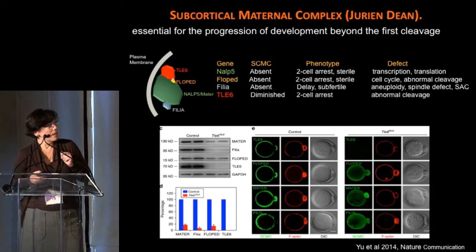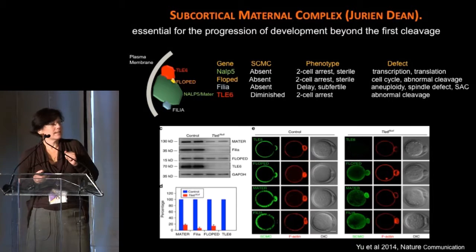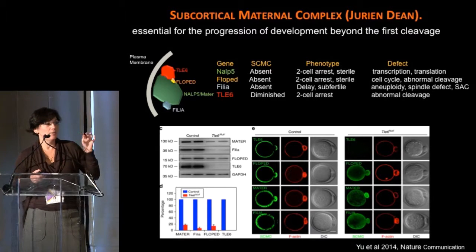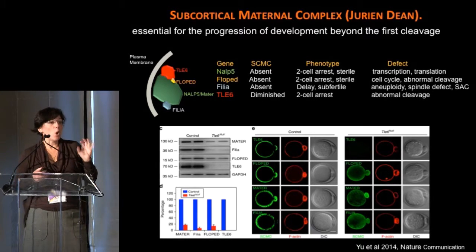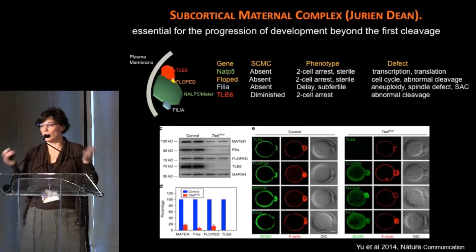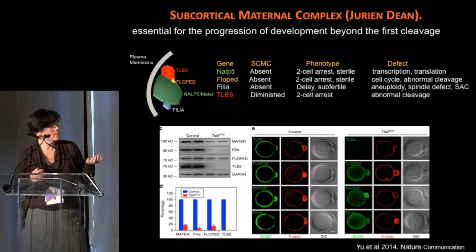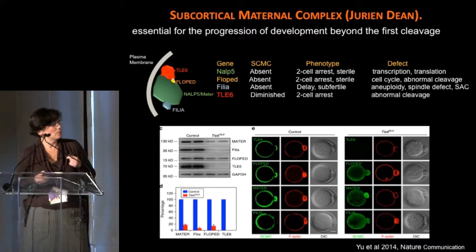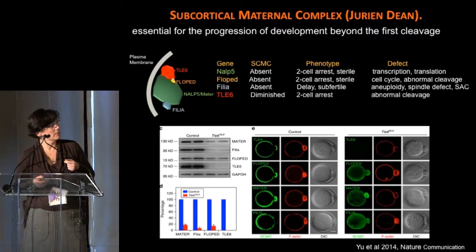This is just one example from his publication of the TLE6 knockouts, and what you see is that if you don't have TLE6, the whole complex falls apart. All the other proteins are reduced as well, which means that these proteins are required for the stability of each other. So if you don't have one, the whole thing is either heavily reduced or absent, and the proteins don't properly localize to the cortical region.